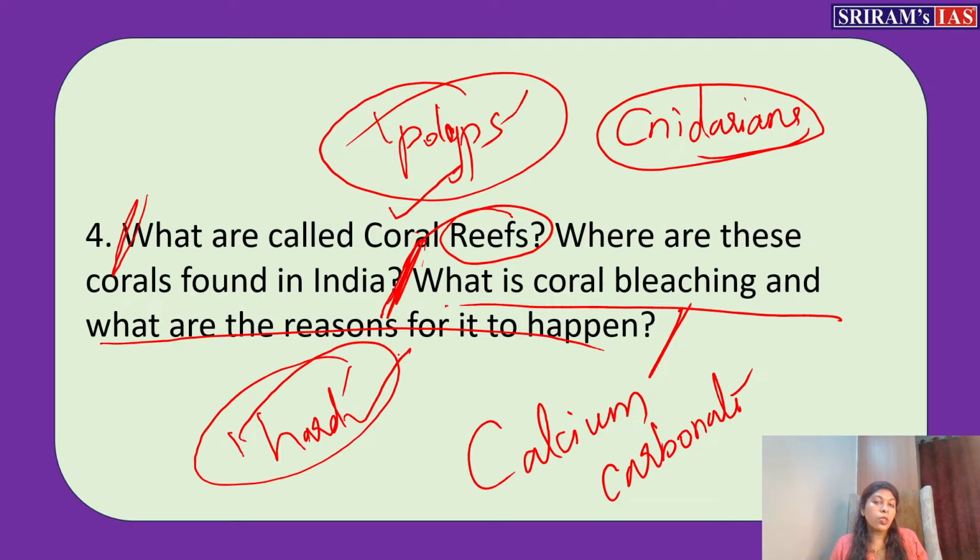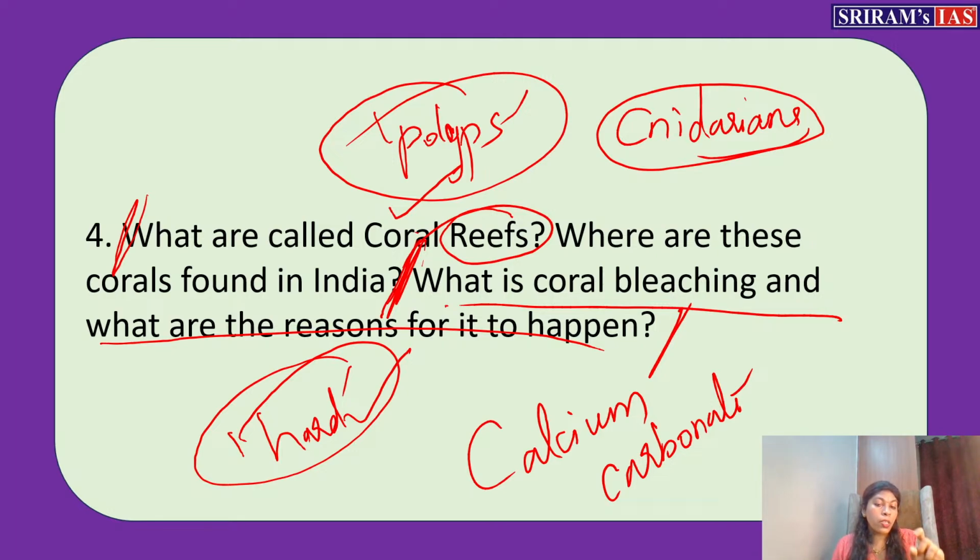The other category is called soft corals. Soft means they will be like a tree, like a leaf wavering in the wind. When you see them under the water, they will be shaking. So they are soft corals. Soft corals also exist, and hard corals also exist.